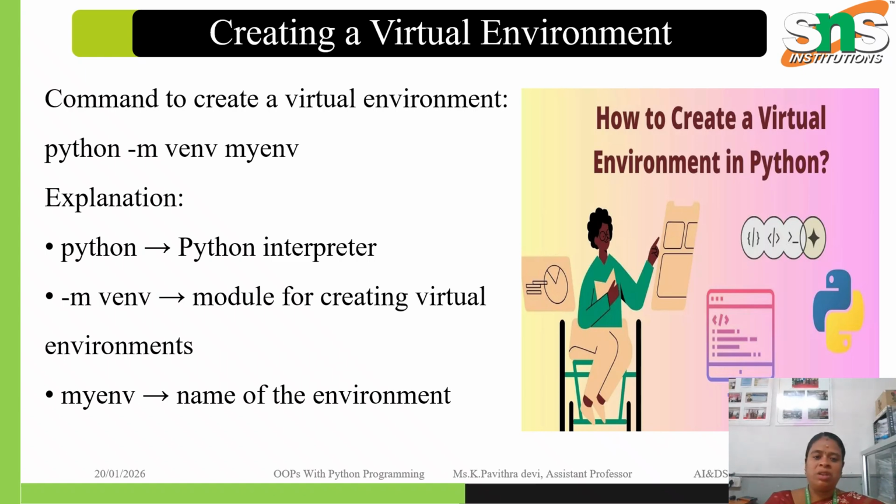Steps to create a virtual environment. First one is check Python installation. Second one, create a virtual environment. Third one, activate the virtual environment. Fourth one, install the packages inside the virtual environment.